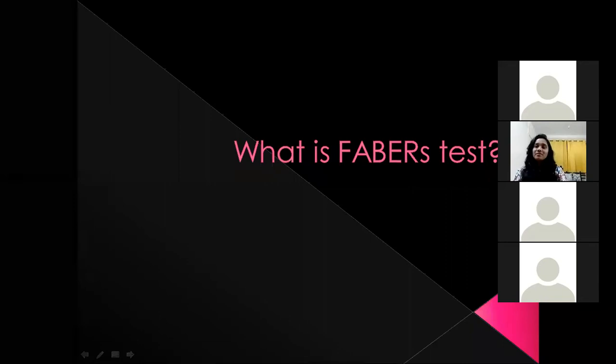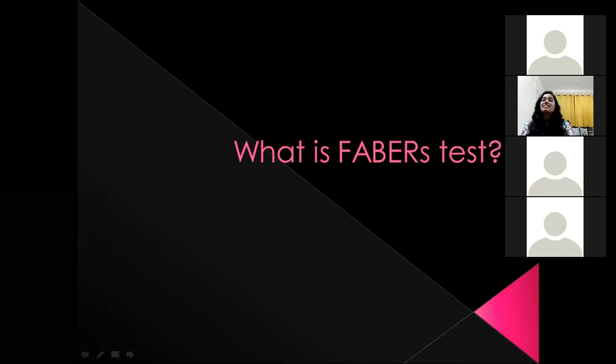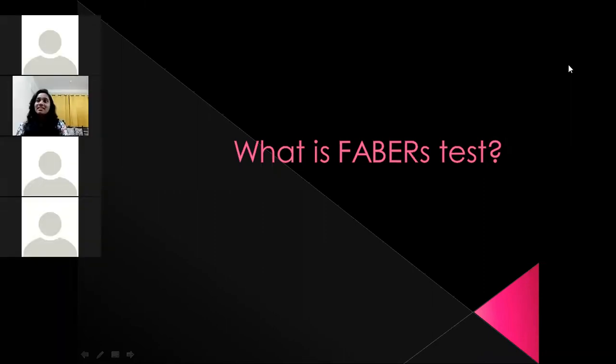The first question to Neha is: what is Faber's test, flexion, abduction, external rotation test? It is a test done at the hip joint, to rule out conditions of the hip.